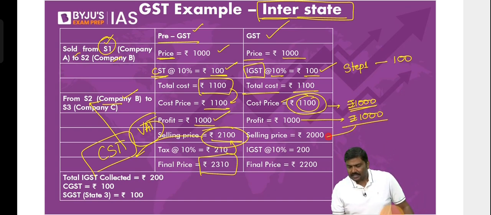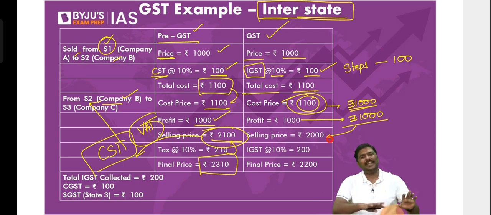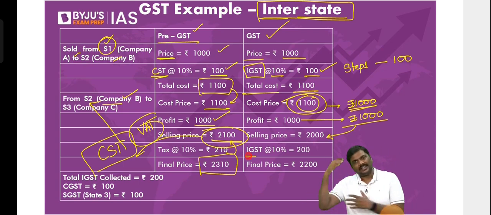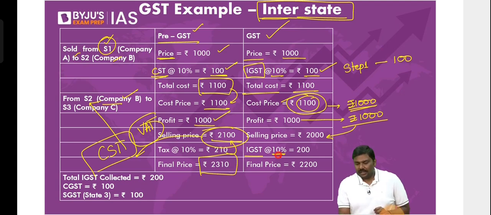What will be the selling price? The selling price will come to 2000. Either same state or another state, again doesn't matter now. Let's say you're selling it to another state here. Again, IGST of 10% is collected. 10% of 2000 is 200. Final price of the good is 2200.